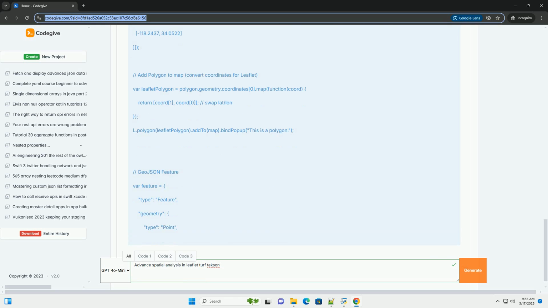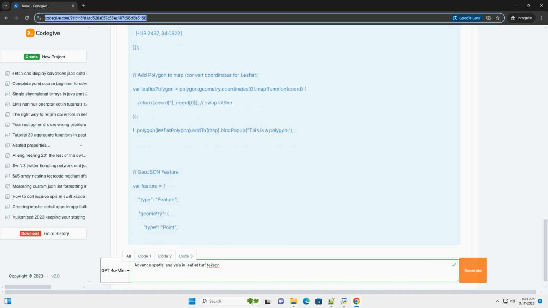3. Core spatial analysis techniques with turf.js. Let's explore several fundamental spatial analysis operations using turf.js. 1. Creating geometries. Important notes. Coordinate order: turf.js uses longitude, latitude order.